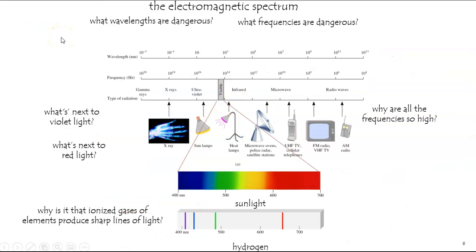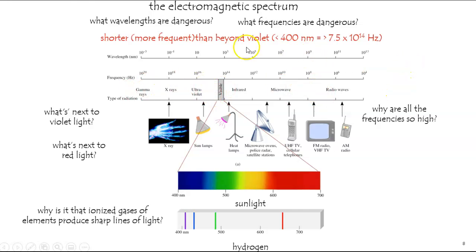Let's also take a look at the electromagnetic spectrum. Let's consider which wavelengths of light are dangerous and which wavelengths of light are safe. A nice dividing line would be the visible region. This is considered safe, but once you get beyond violet, you go to more frequent, shorter wavelengths, into the ultraviolet, X-ray, and then even gamma rays. So, dangerous side, safe side.